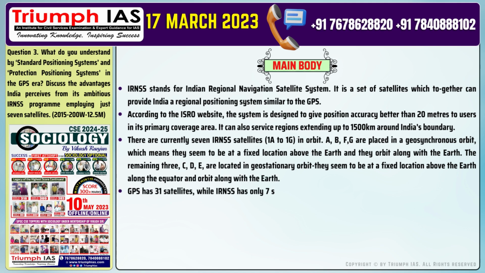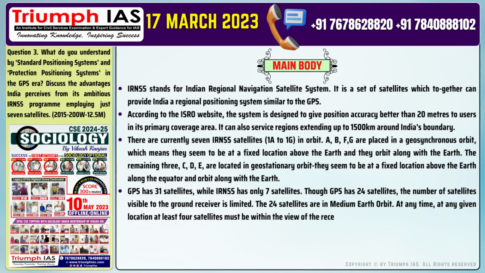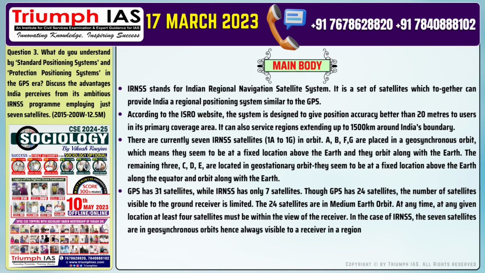GPS has 31 satellites, while IRNSS has only 7 satellites. Though GPS has 24 satellites, the number of satellites visible to the ground receiver is limited. The 24 satellites are in medium Earth orbit. At any time, at any given location, at least 4 satellites must be within the view of the receiver. In the case of IRNSS, the 7 satellites are in geosynchronous orbits, hence always visible to a receiver in a region 1,500 km around India.